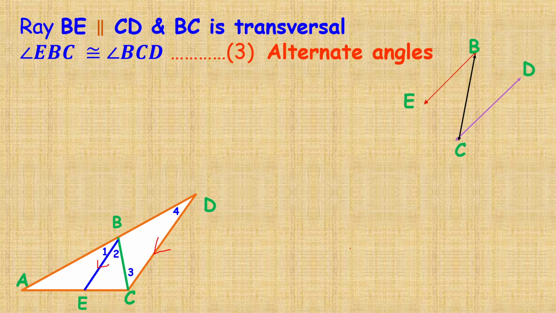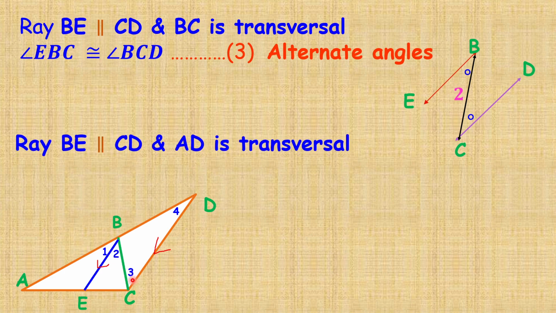Then which two angles are congruent? First we know that if two lines are parallel to each other, then each pair of corresponding angles is congruent. Also each pair of alternate angles is congruent. Here the pair of alternate angles is congruent. The first angle EBC is congruent to BCD. EBC is nothing but angle 2 and BCD is nothing but angle 3. This is equation number 3. That means angle 2 is congruent to 3.